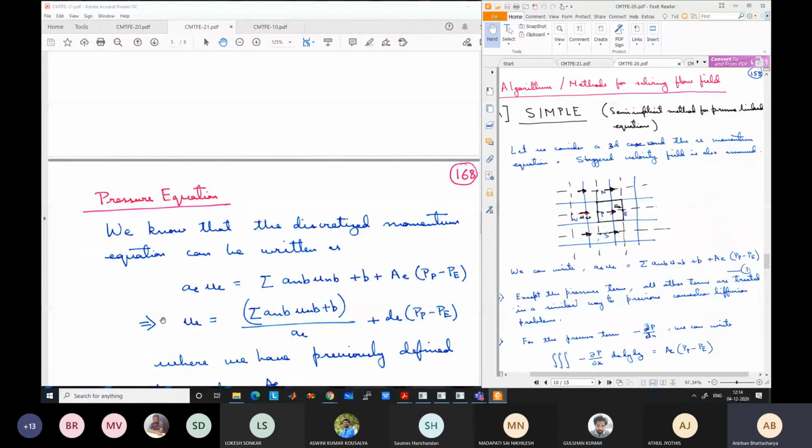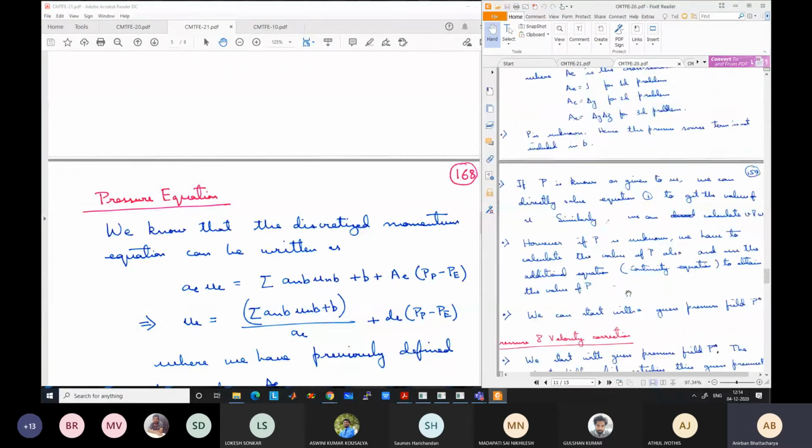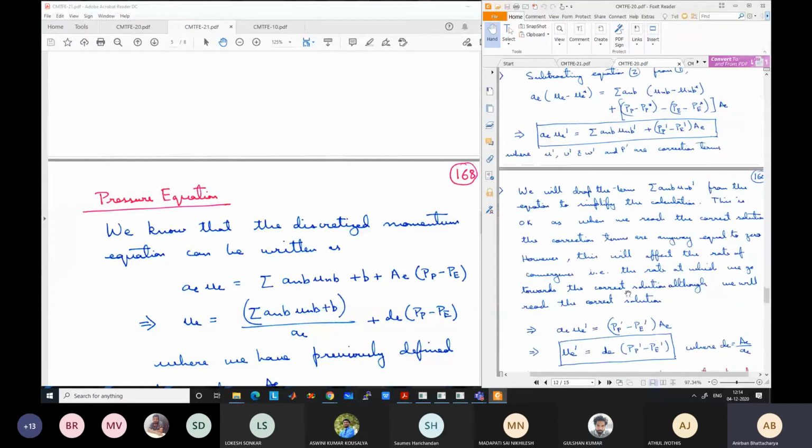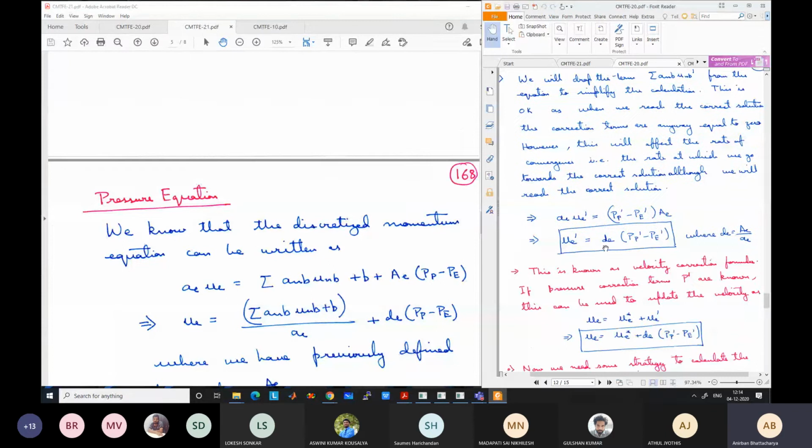So the entire first two terms go inside this divided by a_e, and this A divided by small a we have already denoted as D. So u_e equals that term plus D (P_P minus P_E), where D is the area divided by the coefficient of the u momentum equation.